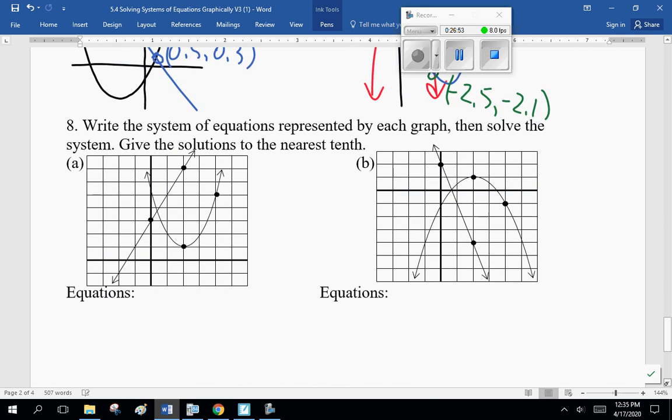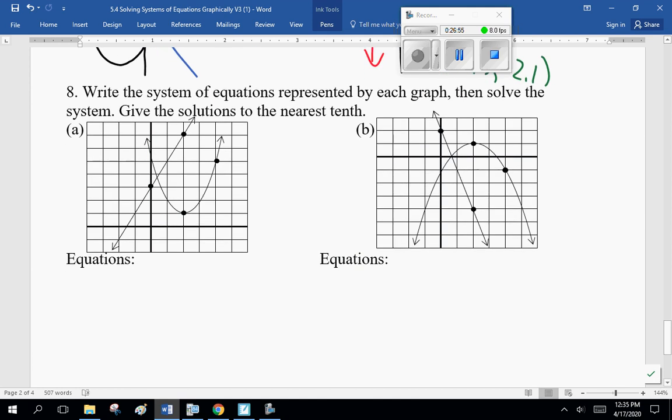Now, my personal favorite trick question. How can I be nasty? Here it is. I give you the graphs, but not the equations. You have to figure out the equations. All right? So, I'll do one with you. Now this goes back to chapter 4.